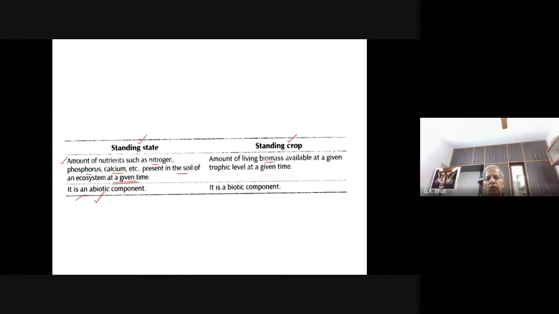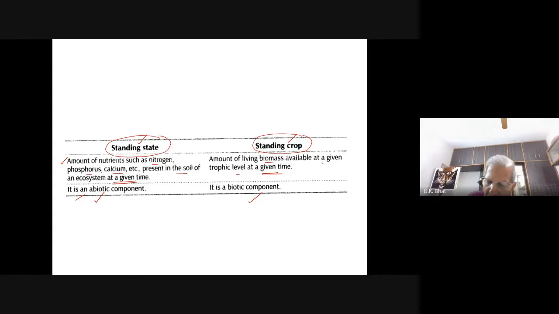The standing state is non-living, abiotic; this is living. The amount of living biomass available at a given trophic level at a given time is called the standing crop. You should not forget what a standing state is. Standing state refers to the nutrients, whereas standing crop refers to biomass. The standing crop is a biotic component, and the amount of nutrients, especially nitrogen, phosphorus, calcium, sulfur, etc., present in the soil at a given time is known as the standing state, an abiotic component.